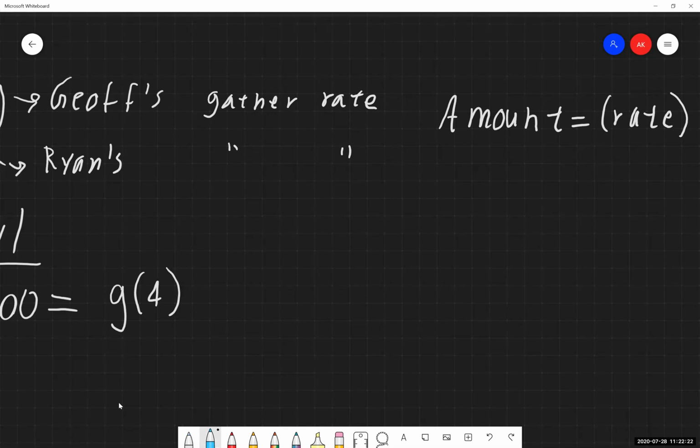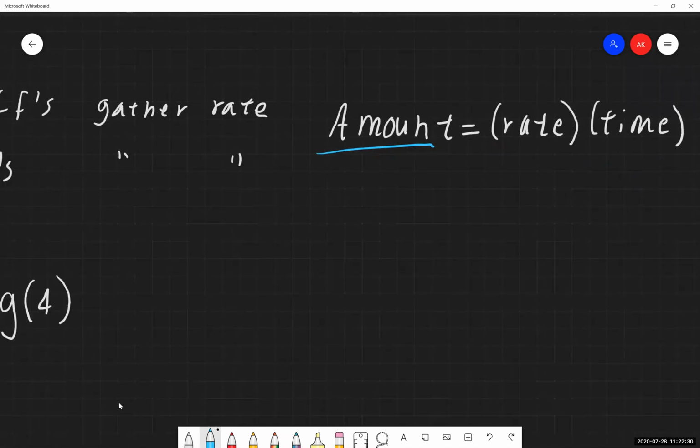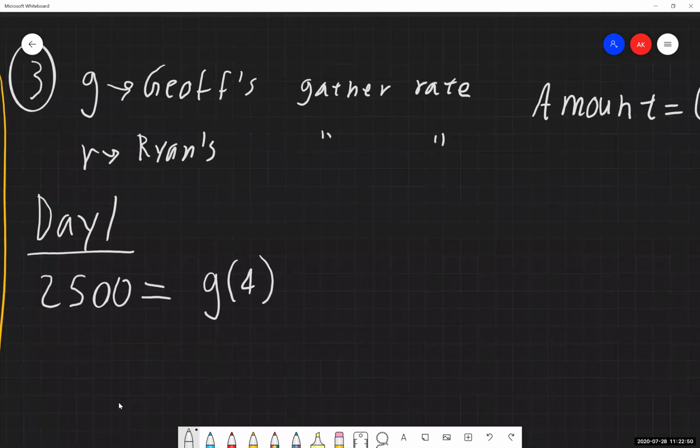So based on our definition of an amount is equal to a rate times time, the amount of blocks that Jeff gathered is equal to his gather rate times the number of hours that he worked. So that gives us Jeff's amount. Now we know Ryan also worked with him that same day. We do not know Ryan's gather speed, which is fine. But we know that their combined total was that 2,500. So I have the amount that Jeff gathered, and I'm adding the amount that Ryan gathered.